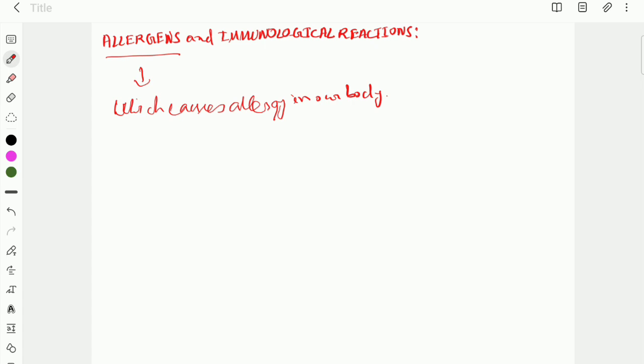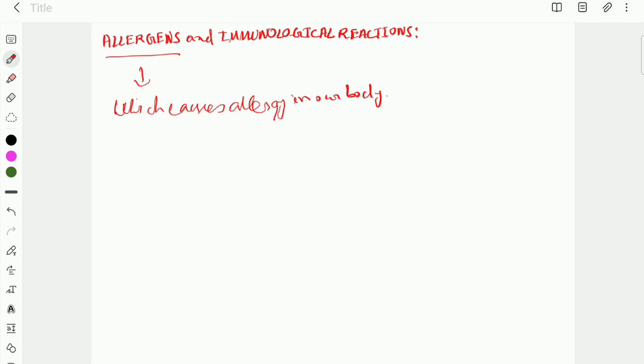There are many different kinds of allergens, like food substances such as wheat and egg. Various contaminants, various chemicals, and some drugs also act as allergens, and this leads to allergy in our body.